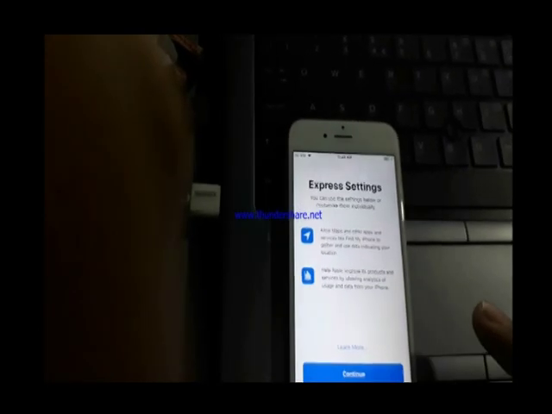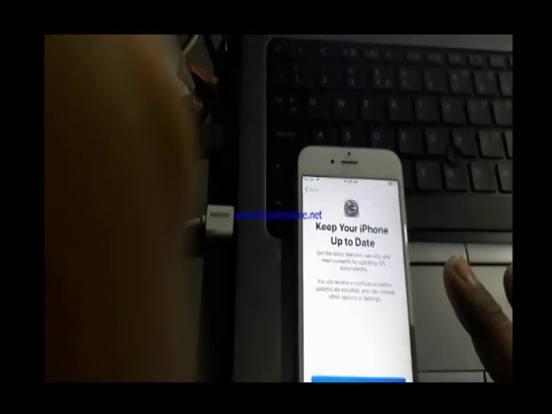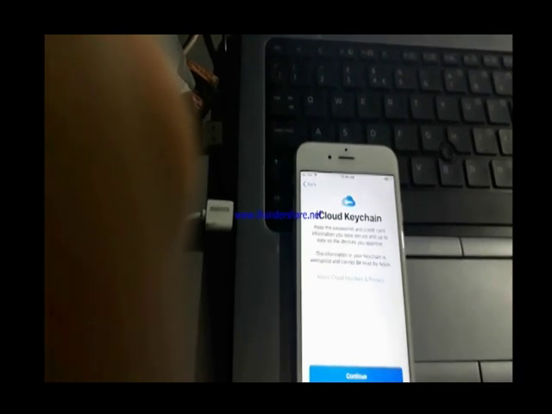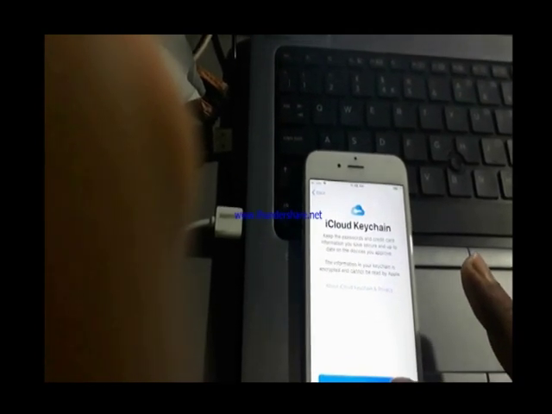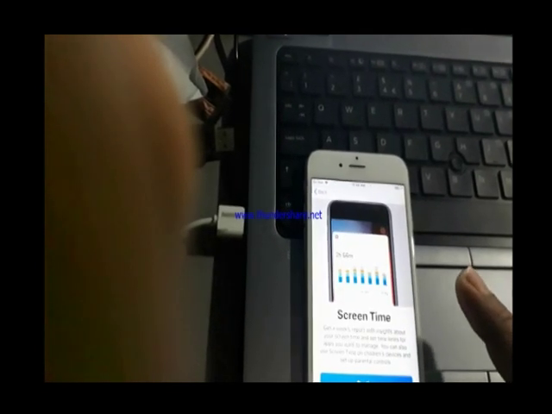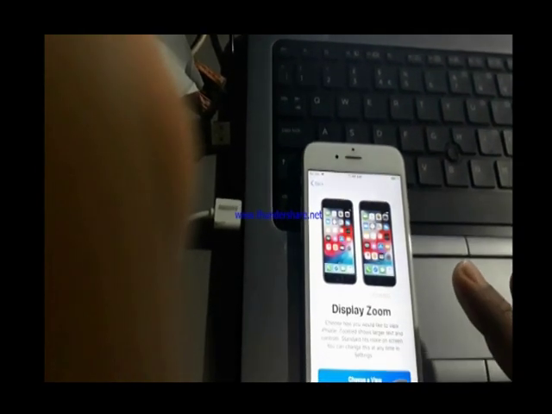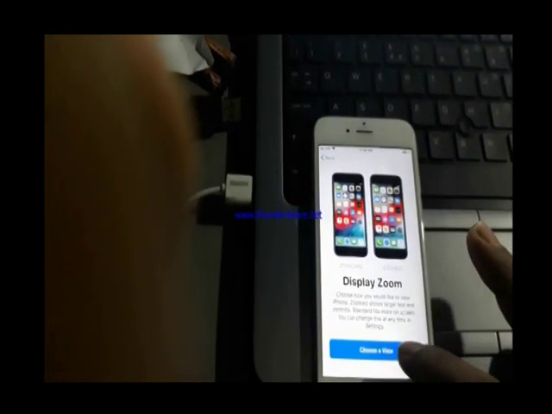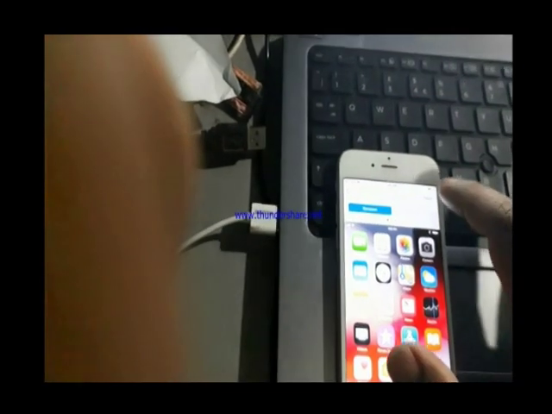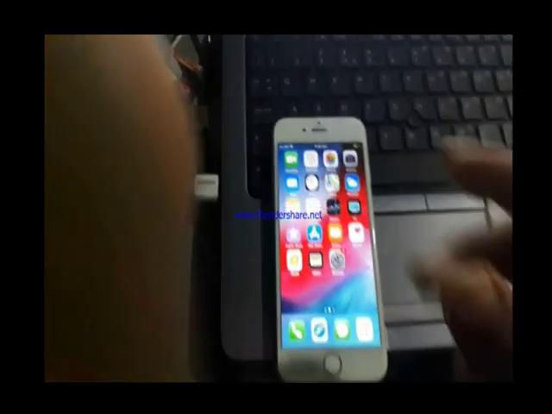Yes, finally the menu comes. Continue. Start menu. Yes.